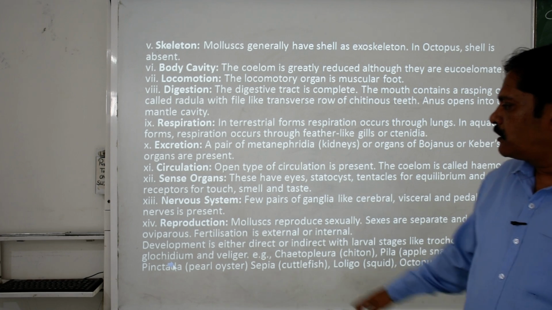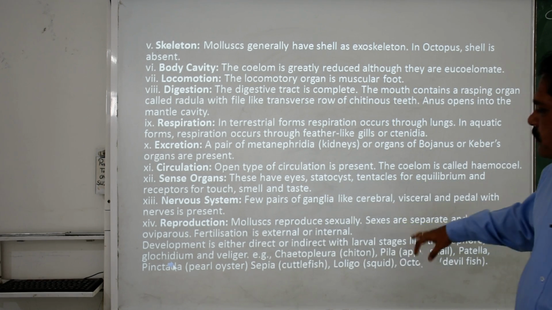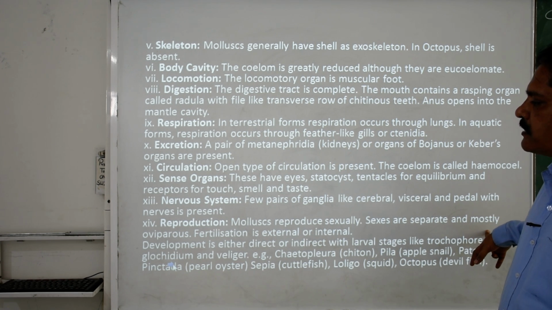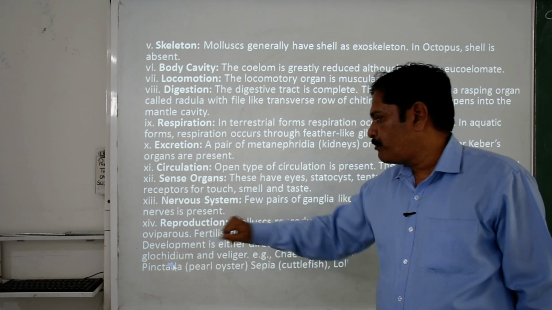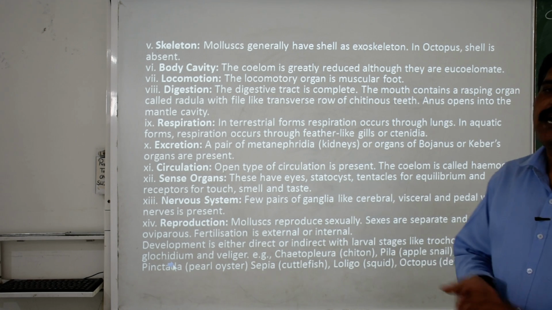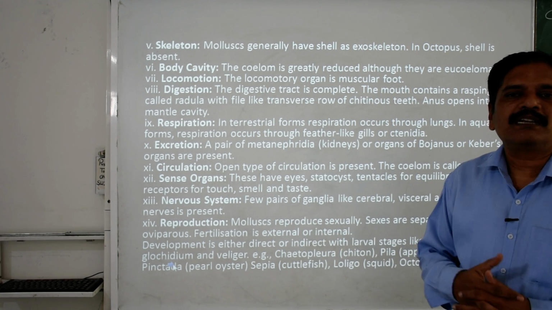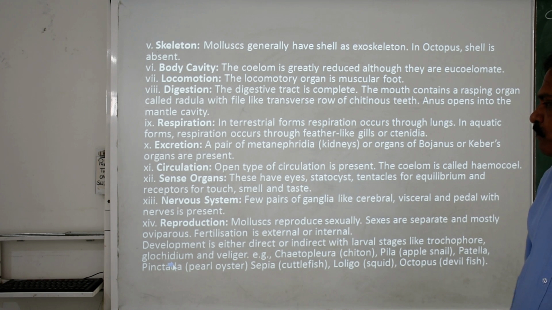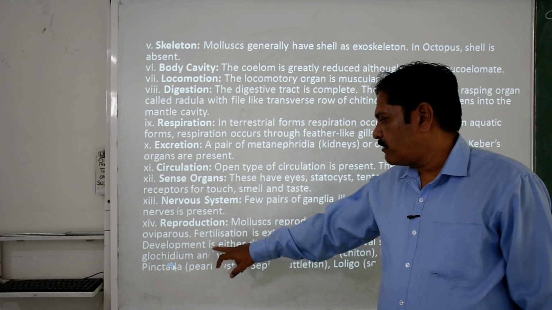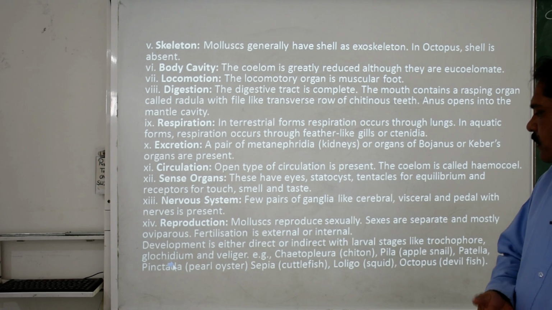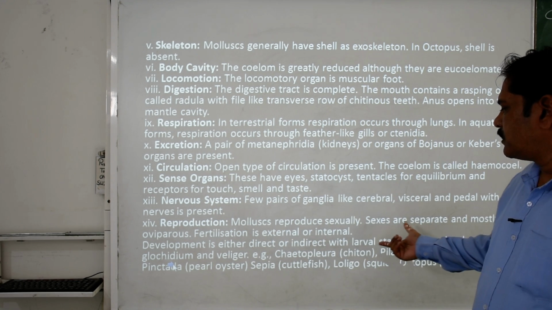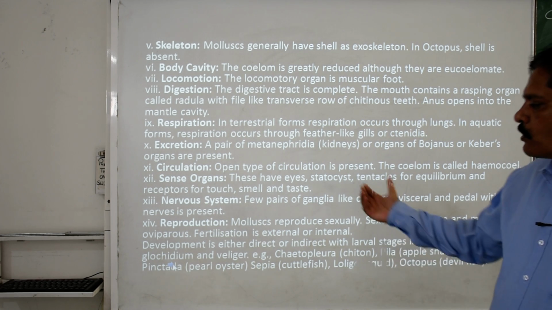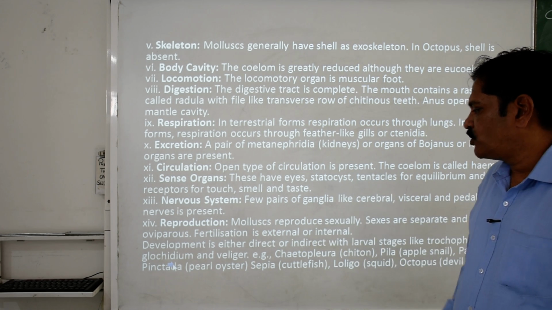Clear? Then reproduction: these molluscans reproduce by sexual reproduction. Sexes are separate, they are basically oviparous in nature, and fertilization may be external or internal, depending on the species. Now when we talk about development, it is either direct or indirect. When a larval phase is there, it is basically trochophore in nature, glochidium and veliger.